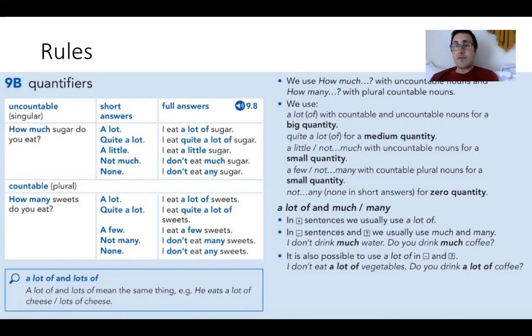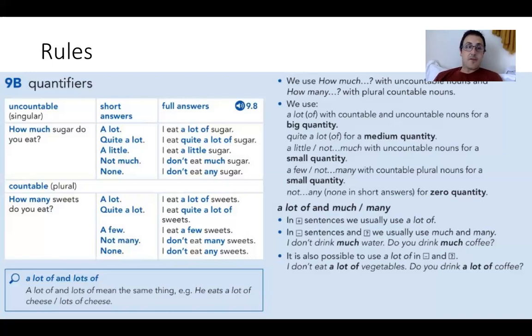And then it's very similar. You have a lot, like I eat a lot of sweets, quite a lot. I eat quite a lot of sweets. A few, I eat a few sweets. You have not many, I don't eat many sweets. And then you have none, I don't eat any sweets.